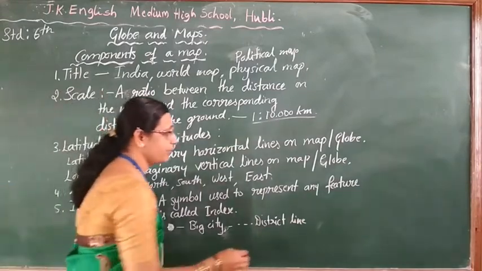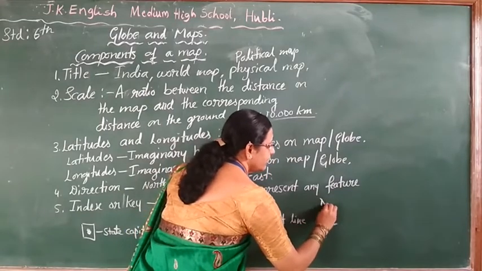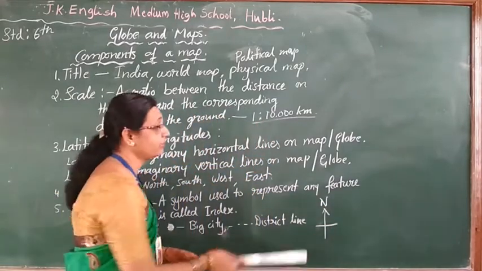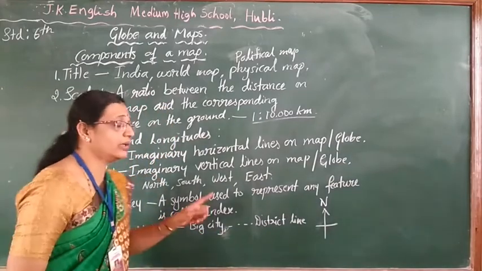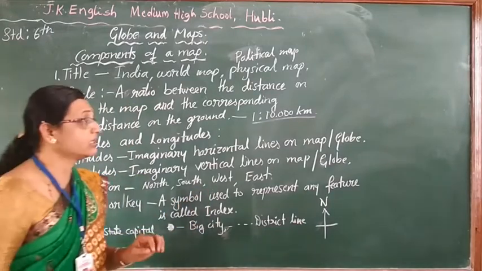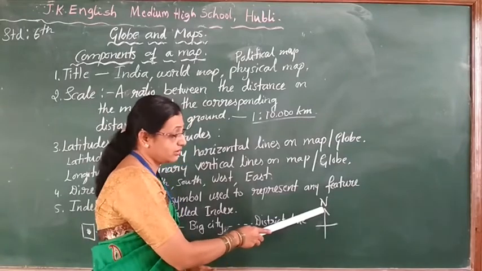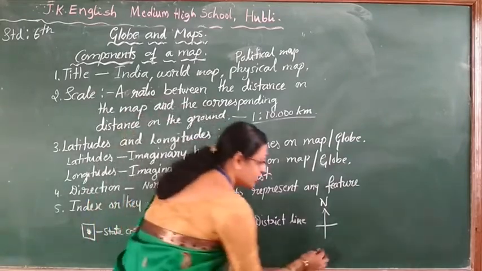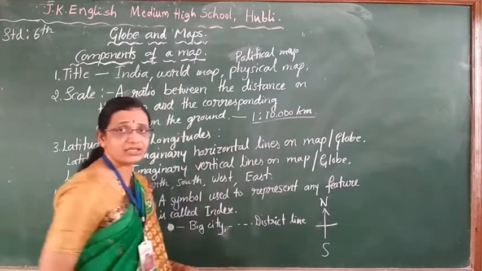In every map, you will find a symbol like this, children. And here you will write N, which means this is the north direction. Once you get one direction, you can find all the other directions. Oh, that is a very easy way, children. Listen carefully. North means the opposite of north will be the south. Next you have to find the other two directions.